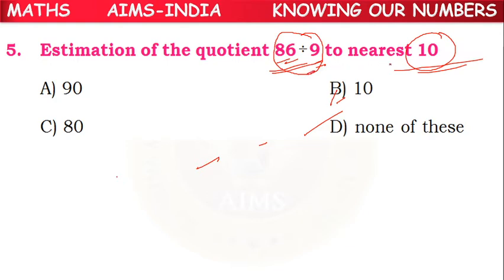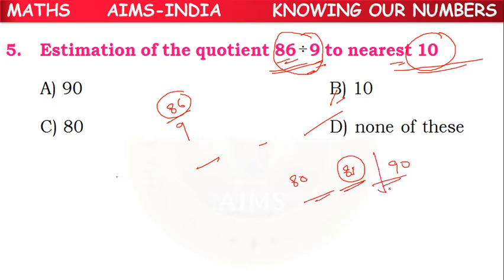So here we have 86 by 9. What is 86? It lies between 80 and 90. What is the in-between number between 80 and 90? 85 is the in-between number. Now where is 86? Between 85 and 90. So what is the rounded off number? 90 we have to take, because it is between 85 and 90. We have to take this side value. If it lies between 85 and 80, we have to take that side value. So 90 is the nearest 10.